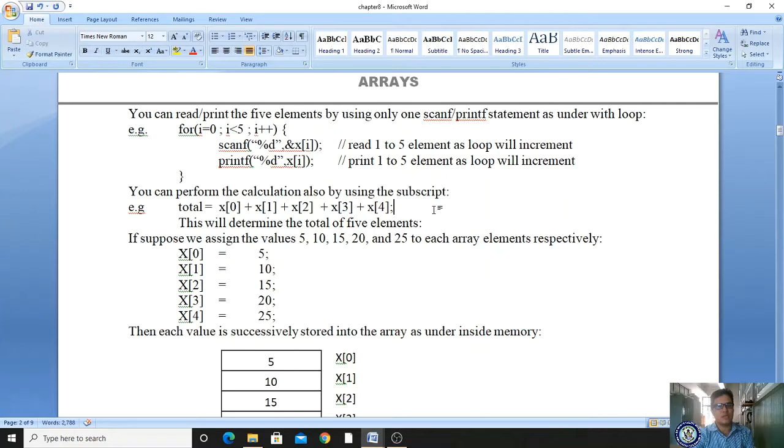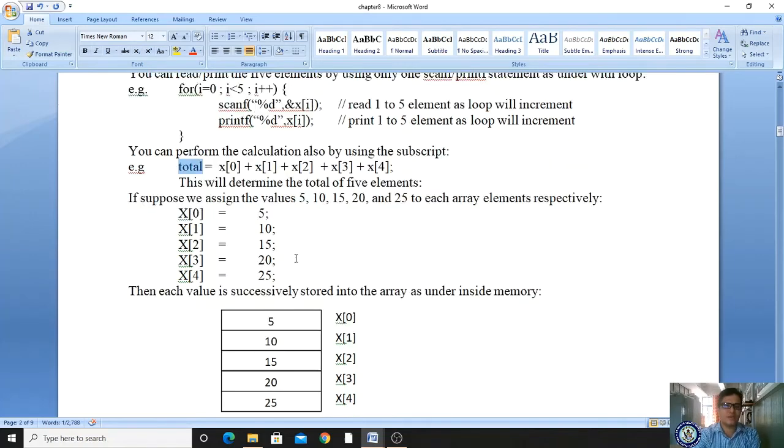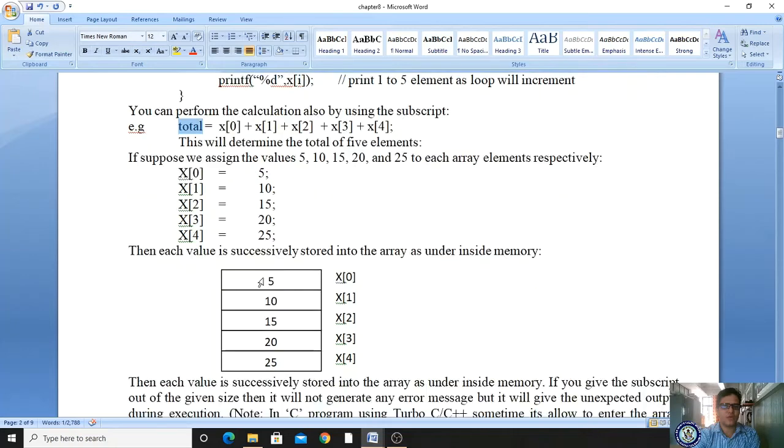If you process like this, whatever value you have stored in this location will be added with this location's value, and the final value will be stored in total. Here it has given 5, 10, 15, 20, 25. If you calculate the total: 5 plus 10 is 15, 15 plus 15 is 30, 30 plus 20 is 50, 50 plus 25 is 75. Got it? The summation of all these values is 75.